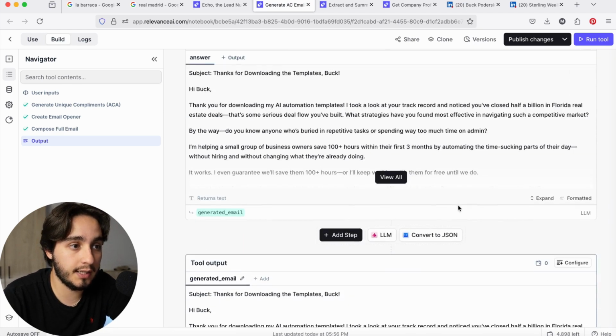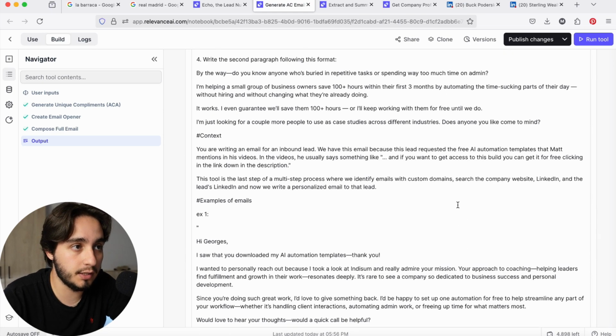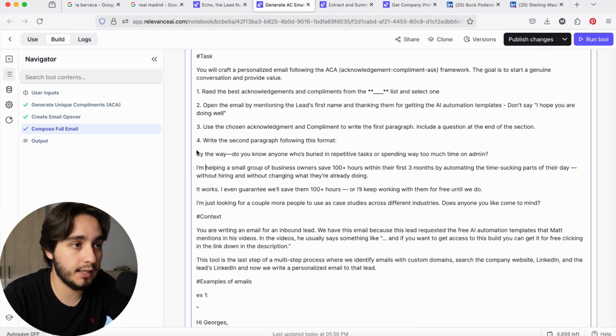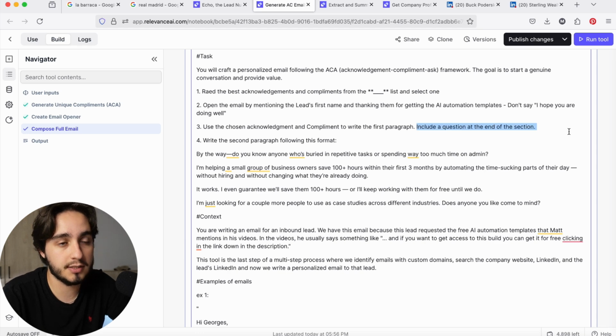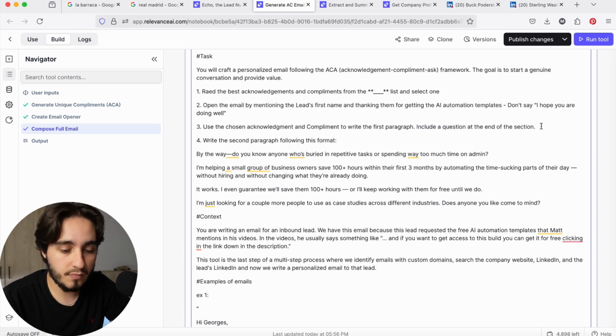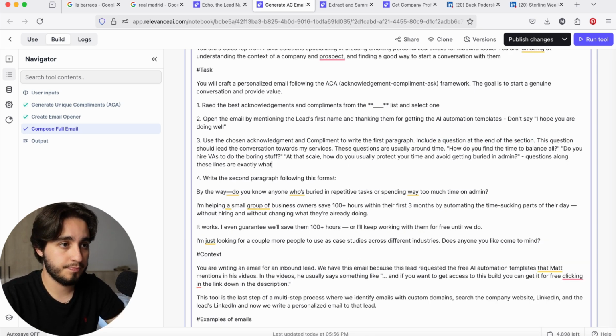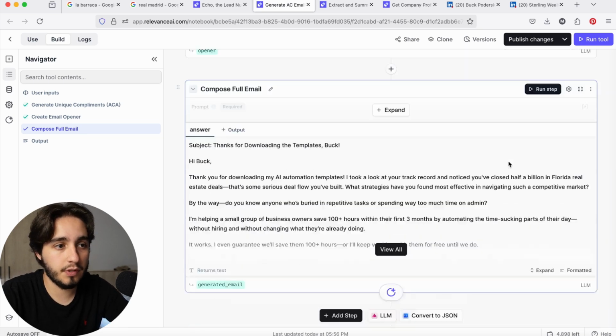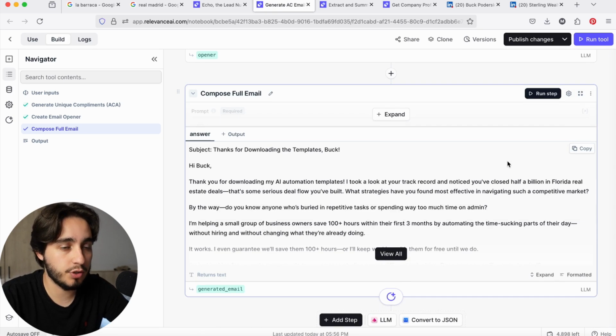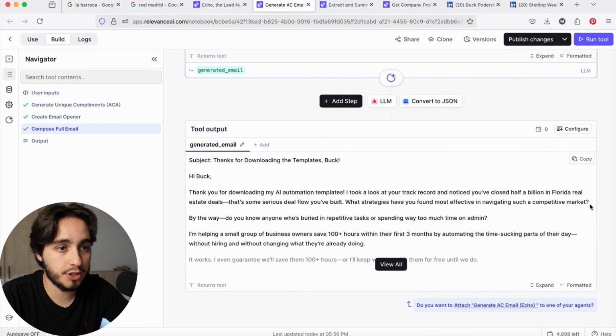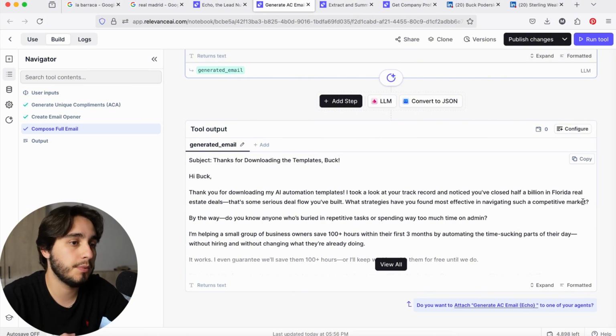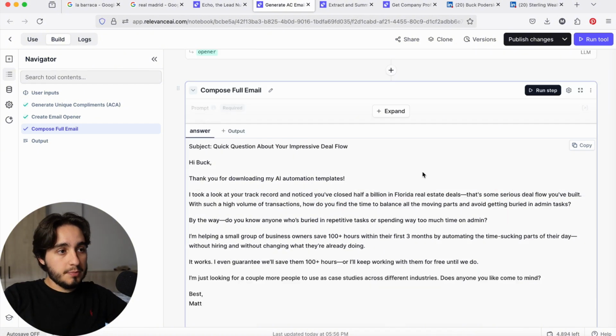Now, that's a thing that I actually did wrong in the prompting. Here in this portion, I instruct it to end the paragraph with another question, like include a question at the end of the section. And actually, I should have given more information. So a little bit of adapting in the prompt, just instructing a little bit more on this question to keep this better. So this is better.